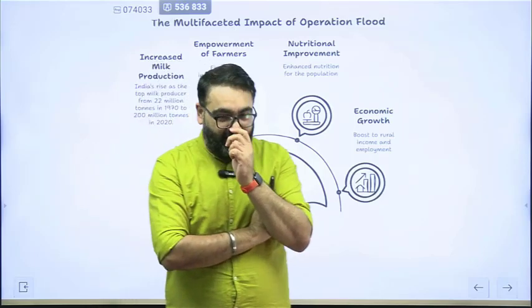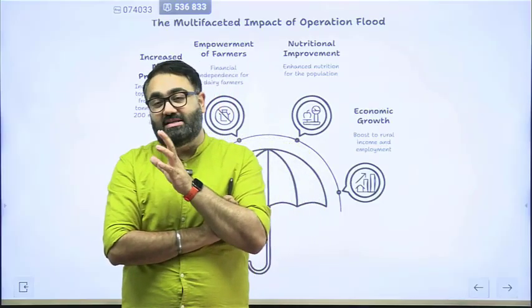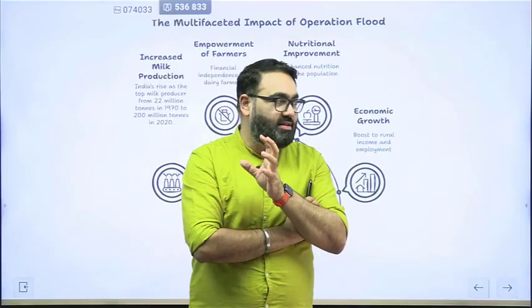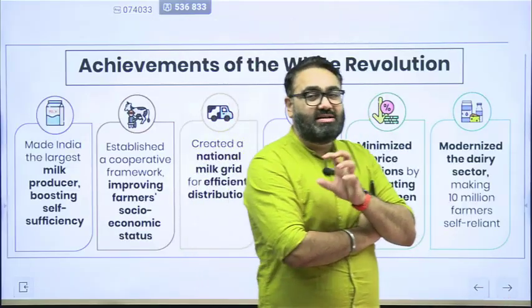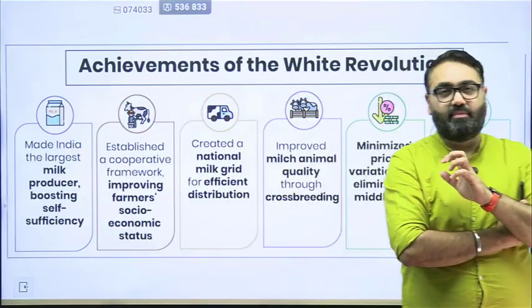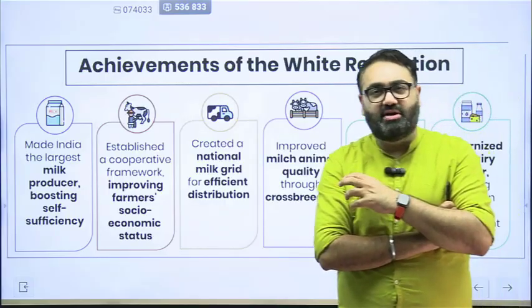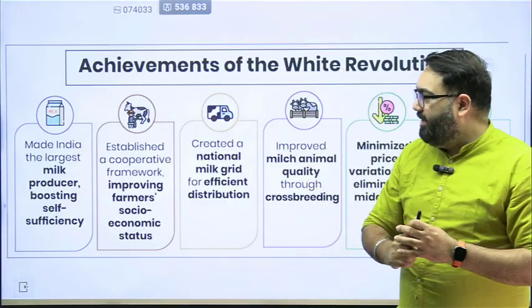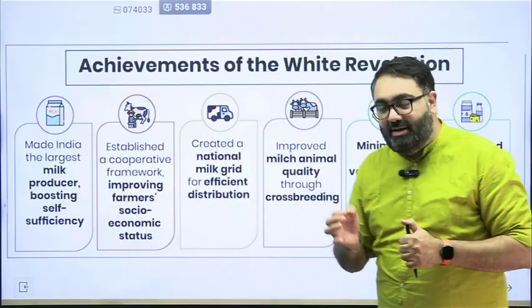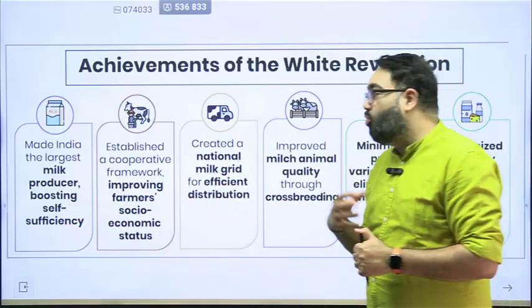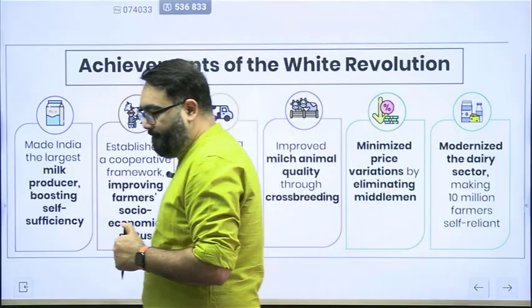And when that fails due to one reason or the other, they have no fallback option. So this is where livestock and animal husbandry play such a key role, where they are able to make sure that they are not just dependent on one single source of their income. This is what the White Revolution gave us. As I said, it made India the largest producer, self-sustainable, and it was the biggest boost to India's cooperative framework.